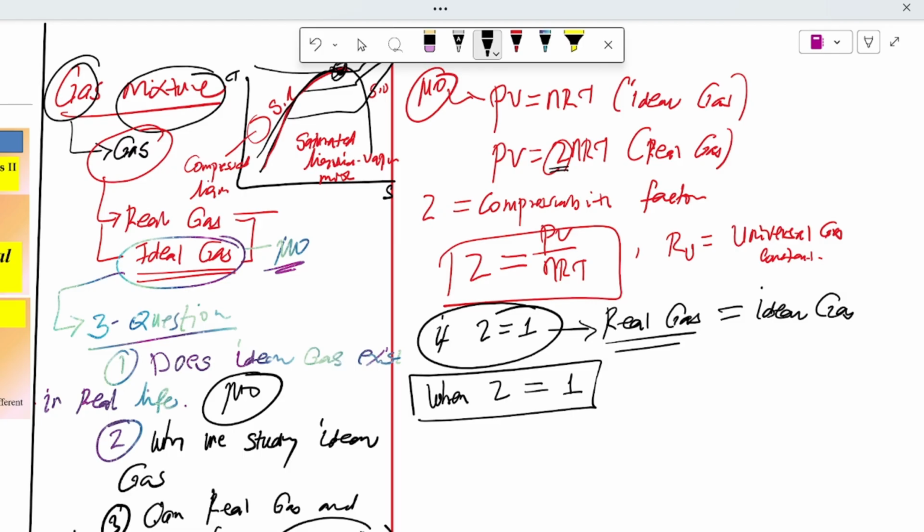A critical point has its own temperature, its own volume, and its own pressure for each substance.